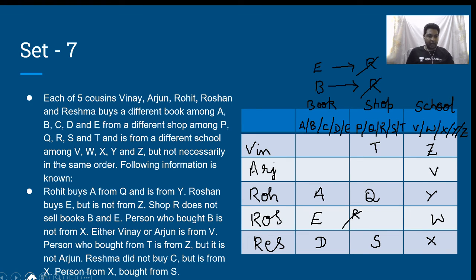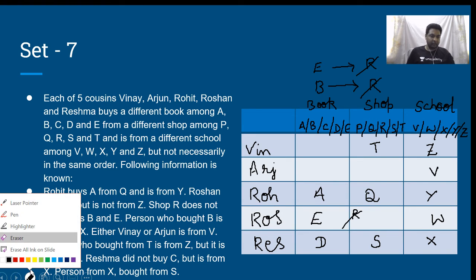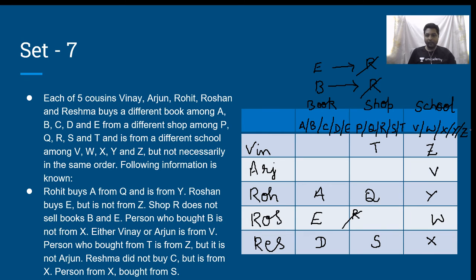I have to write R. Where will I write R in that particular column? R cannot come here, therefore this will be R, which means this will be P. Clear?